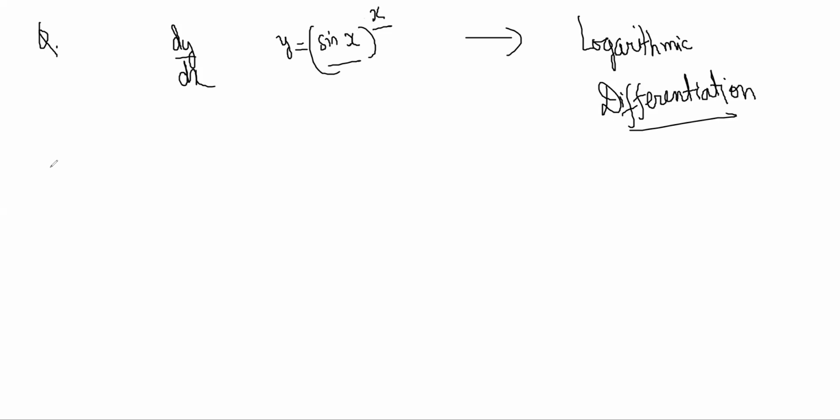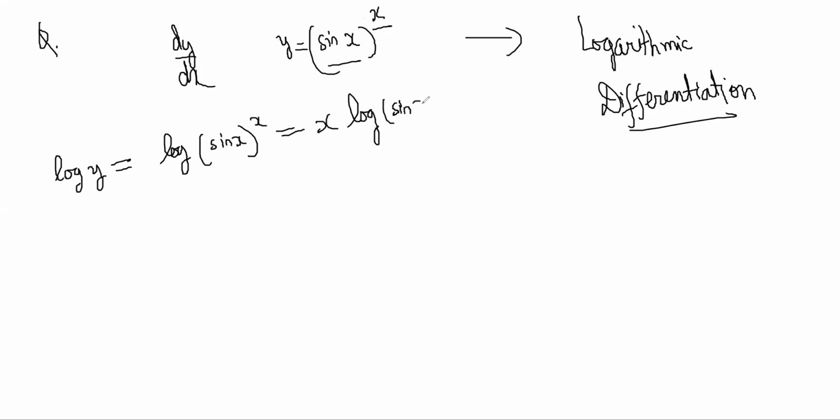So what we'll do first is take log on both sides. Log y is equal to log of sin x to the power x, right? So that will be equal to x log of sin x, correct? Now just differentiate both sides of this equation. What is the differentiation of this? Not just 1 by y. y is a function, no? This part you should not forget. It is not just 1 by y, it is 1 by y into the differentiation of the inside part, right?